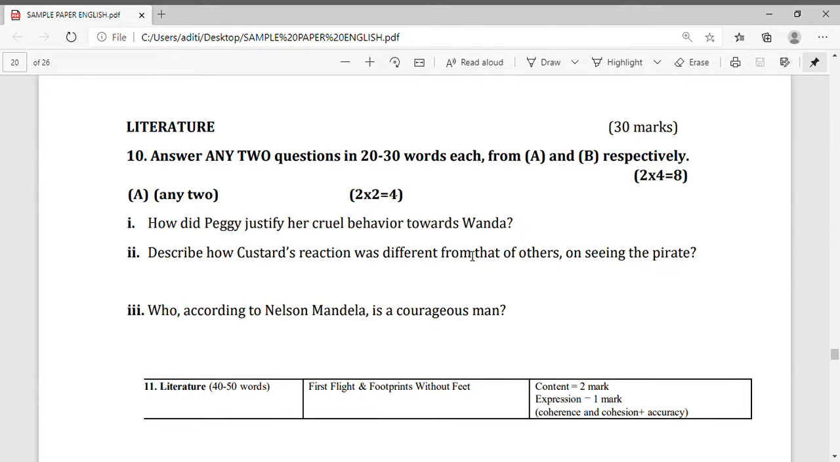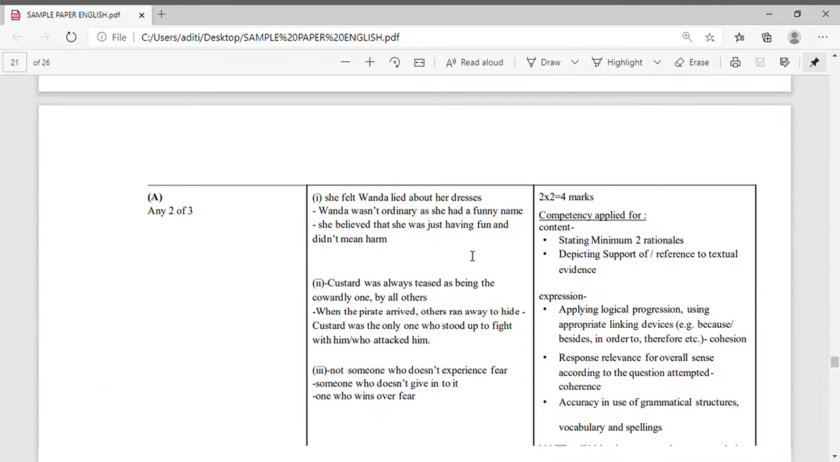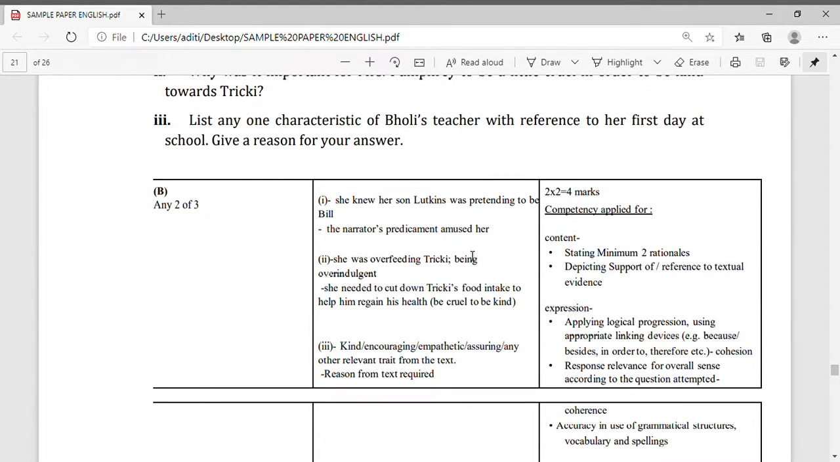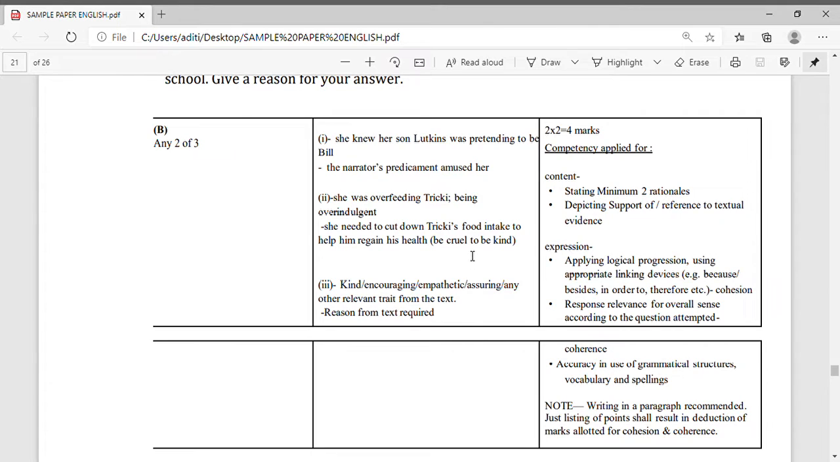Okay. Now see. Now question number 10 only, B, I am telling you. For that it is any 2. Why did Oliver Lutkins' mother laugh? Now it is also 2 into 2, 4. You have to attempt only 2 questions. 3 are given. Okay. Now you can see the marking scheme is also given for this. Any 2 you have to attempt, but 3 answers are given here.